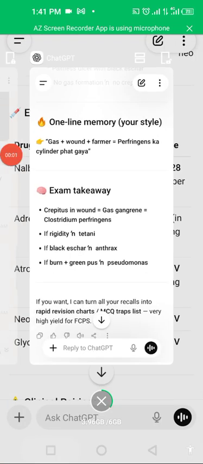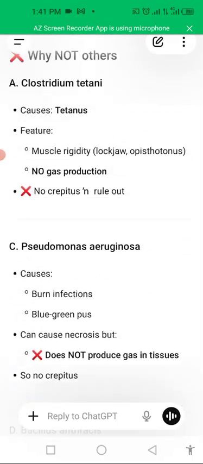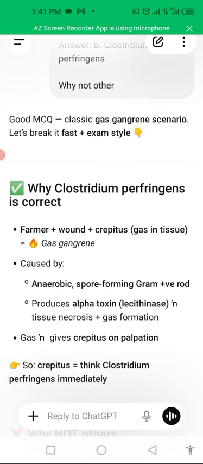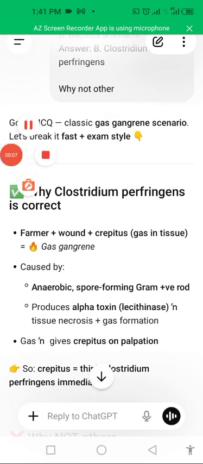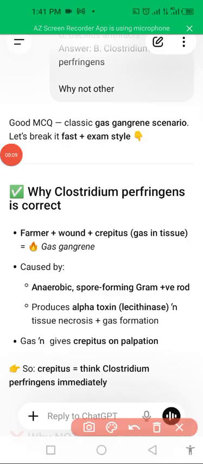Okay, so there is a question: why does Clostridium perfringens cause gas gangrene, while other Clostridium groups cause other diseases? Clostridium perfringens causes gas gangrene type infections, for example in a patient or a farmer having a wound infection with bullae and gangrenous, gas-gangrenous type infections.